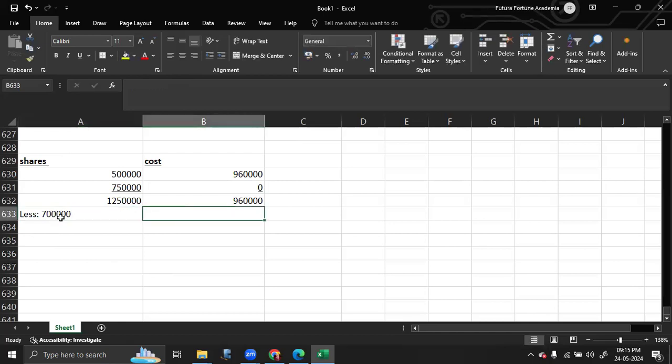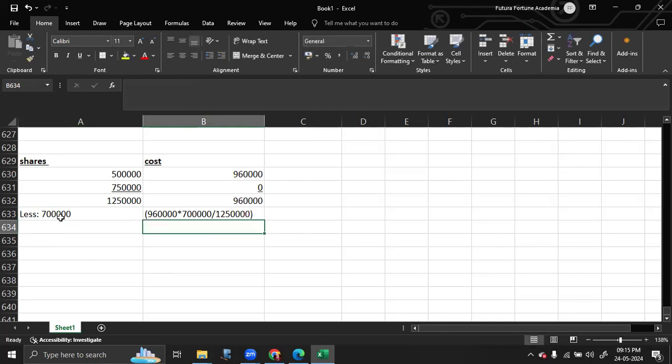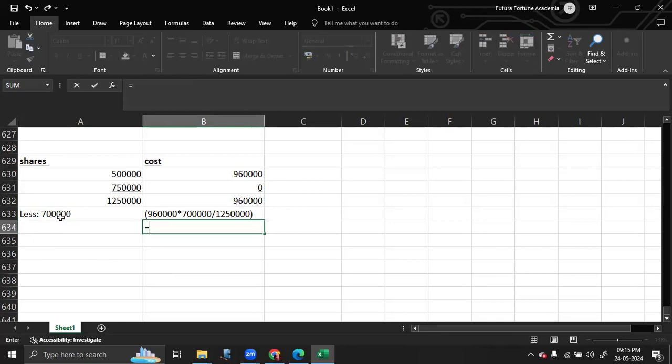You need to find out the cost of 700,000 shares. If 960,000 is the cost of 1,250,000 shares, we need to find out the cost of 700,000. So answer is equal to 960,000 into 700,000 divided by 1,250,000.